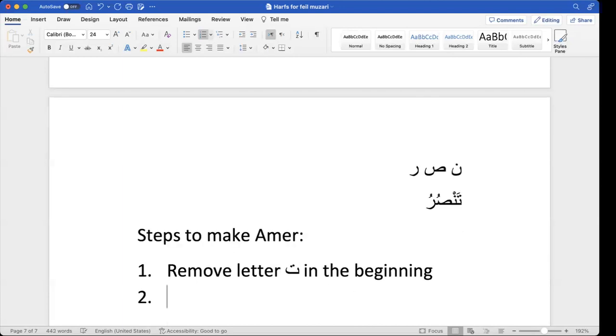Second: put jazm, or remove noon, in case of huma, antuma, antunna, antum and all. So put jazm or remove noon at the end.